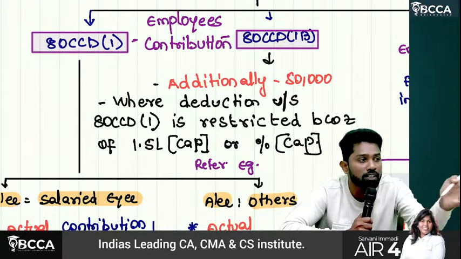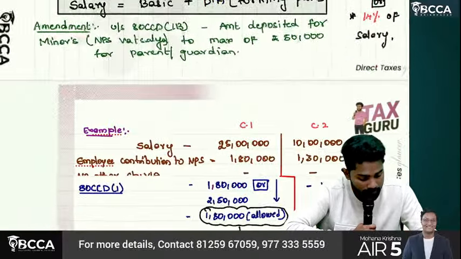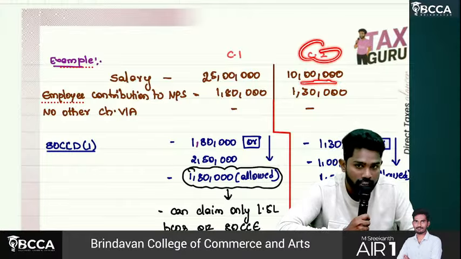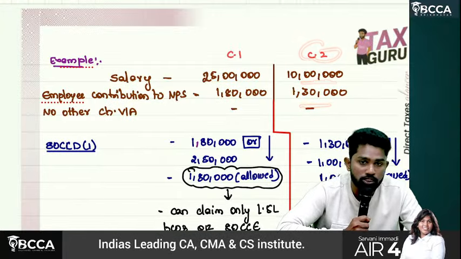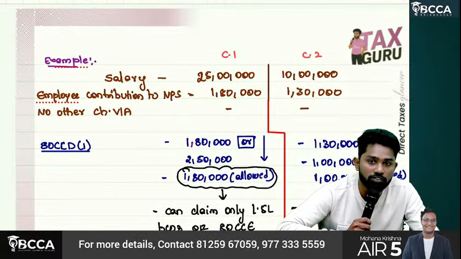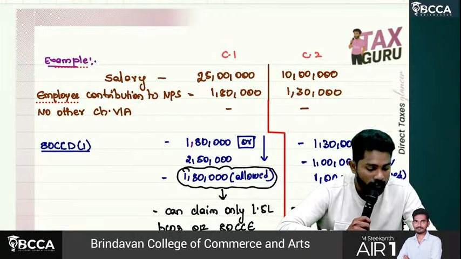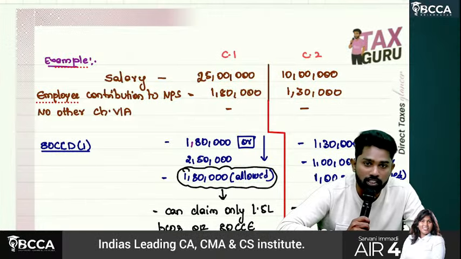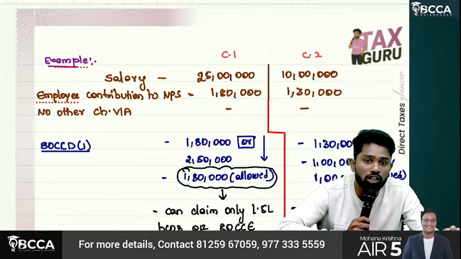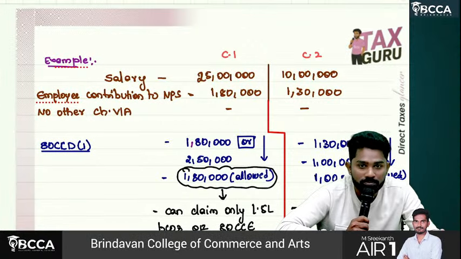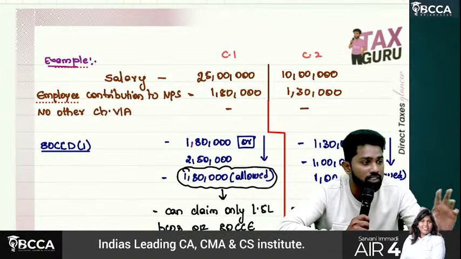This is one part of 1B. The other part is, let's say, case 2, sir. Salary how much? 10 lakhs. Employee contribution to NPS how much? 1,30,000. Now calculate how much we can claim as deduction. 1 lakh, 10% of 10 lakhs. Actual amount contributed is 1,30,000. Whichever is lower, how much can you claim? 1 lakh. Now here, how much are you foregoing? You contributed actually, but still you can't claim how much?